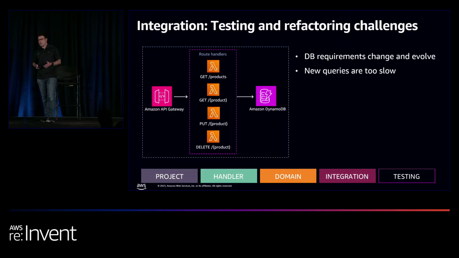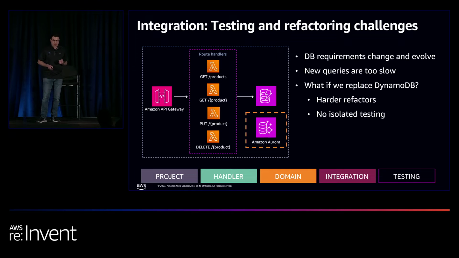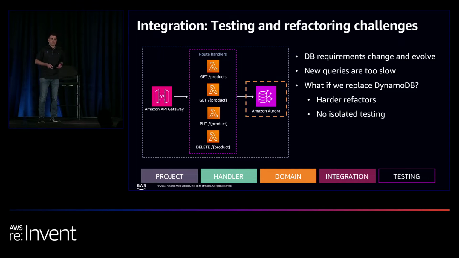We had a schema. Everything was working fine. Over time, we had new requirements from the product team to add more and more advanced queries, and our schema just didn't match. And we ran queries, and it just took too long, and the queries were too slow. At some point, we realized that the solution would be to basically replace the DynamoDB table with an Amazon Aurora database. Now, since the integration code was pretty much hard-coded into the domain layer, it was really hard to refactor it out and switch to Aurora database.